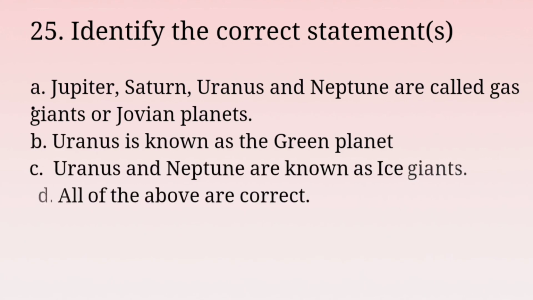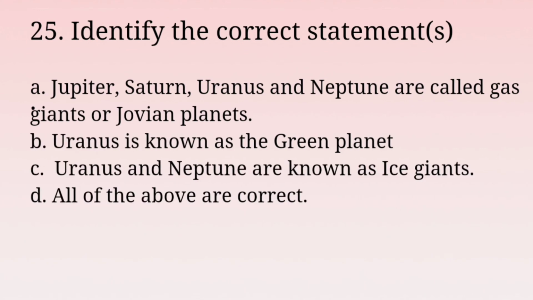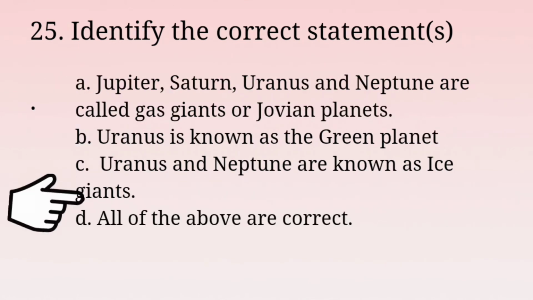Next question. Identify the correct statement or statements. A. Jupiter, Saturn, Uranus and Neptune are called gas giants or Jovian planets. B. Uranus is known as the green planet. C. Uranus and Neptune are known as ice giants. D. All the above are correct. The answer is option D. All the above are correct.